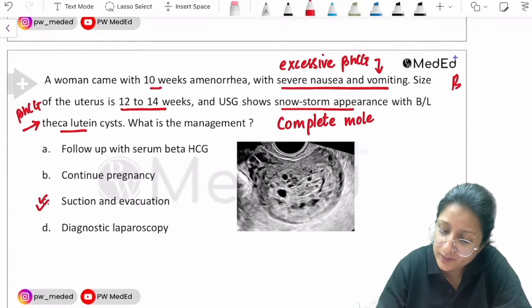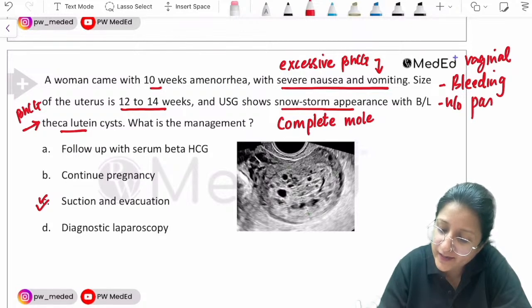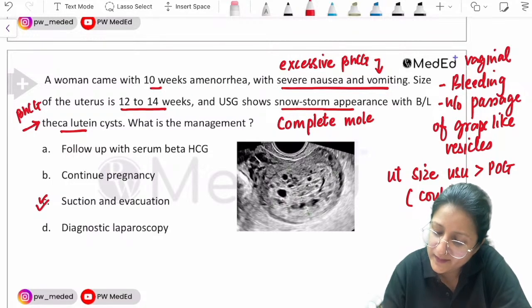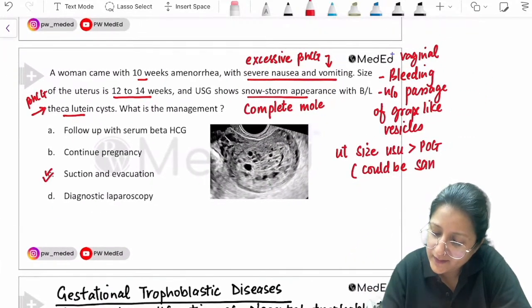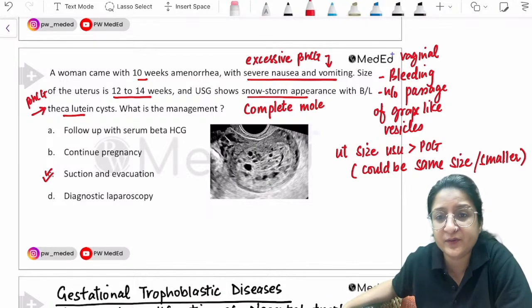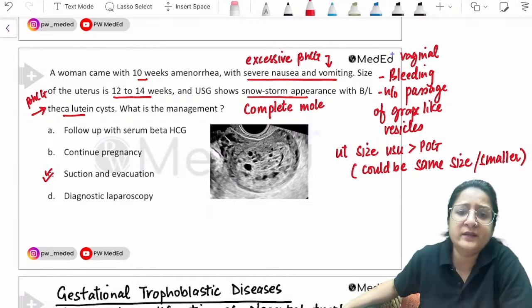The profile could change. The profile could say that she is having some vaginal bleeding. She may give a history of passage of grape-like vesicles. The uterus size is usually going to be more than the period of gestation, but it could be the same size also, or it could be smaller also. So it's not hard and fast that the uterus is always going to be more than the period of gestation, but it is more than the period of gestation.